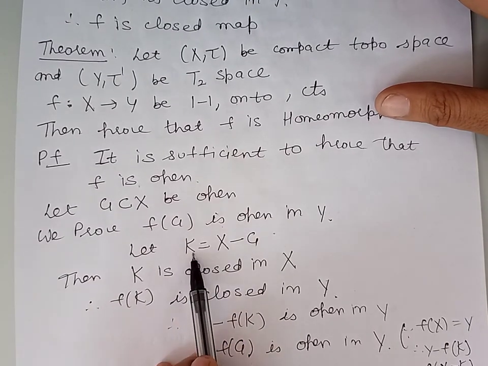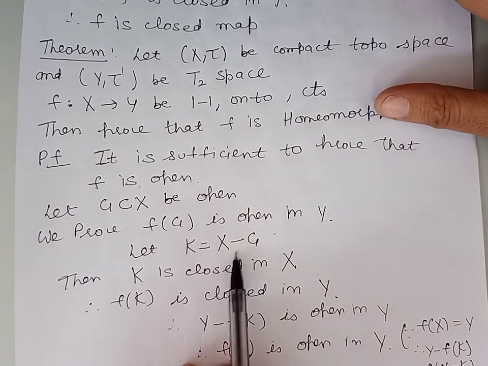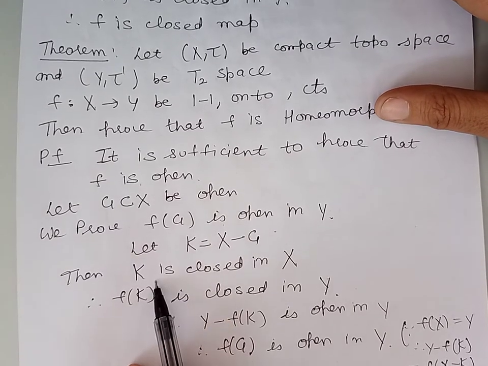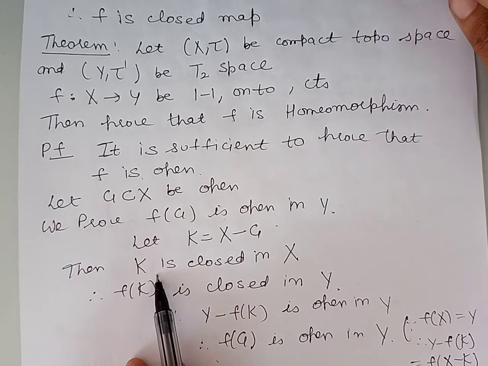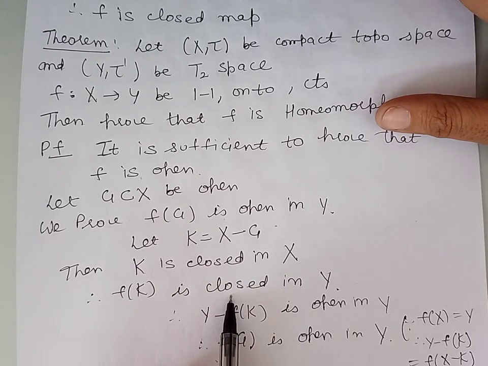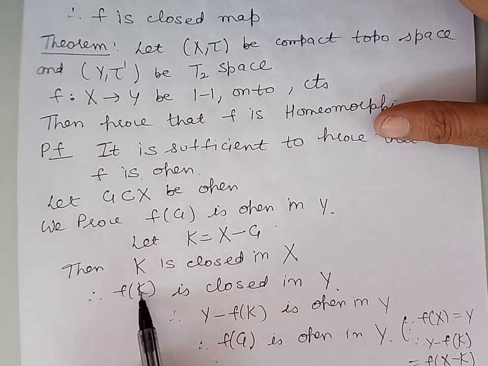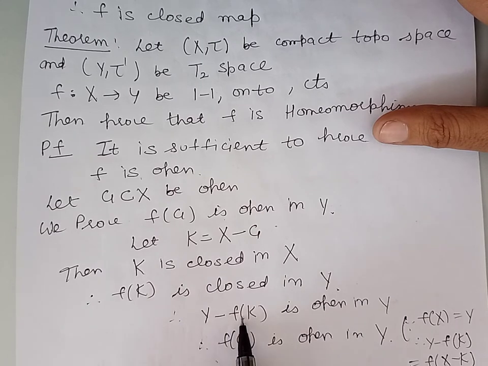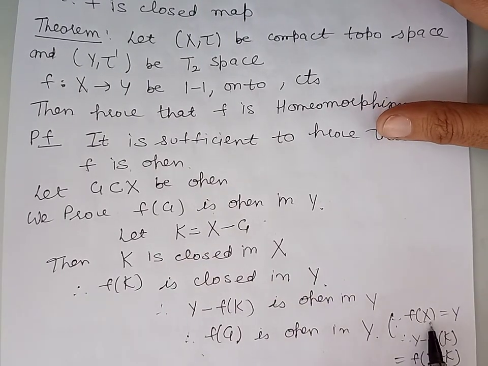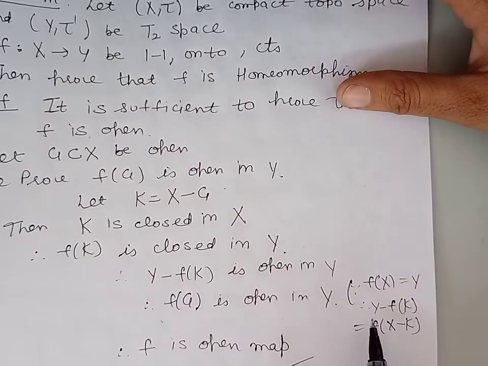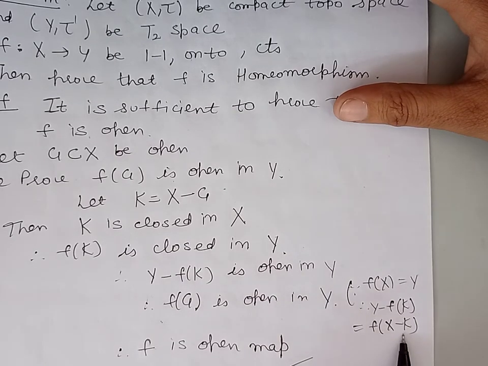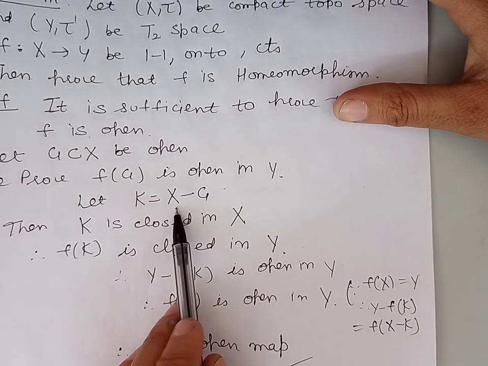Now let us take K as the complement of the set G. Now because G is open, its complement will be a closed subset of X, and therefore K is a closed subset of X. Now f(K) will be closed in Y, so its complement will be open in Y. The complement of f(K), that is Y minus f(K), will be open in Y. Now Y is f(X), so Y minus f(K) becomes f(X) minus f(K), which can be written as f(X minus K).